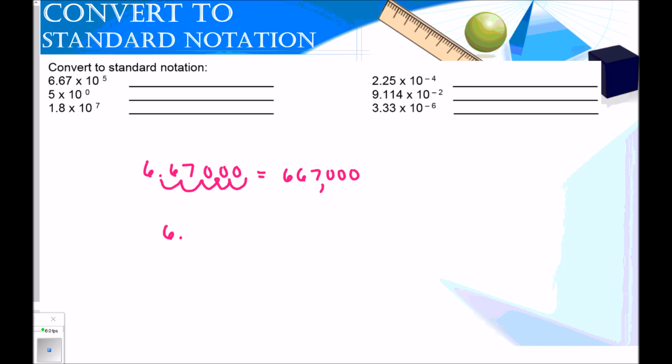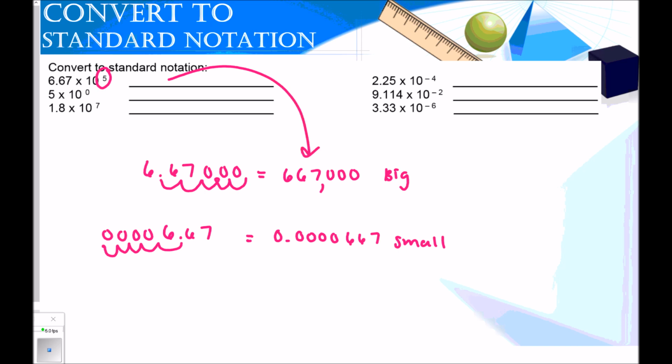But if I start with 6.67 and I move my decimal 1, 2, 3, 4, 5 places to the left and fill in those spaces with zeros, I get 0.0000667. So the top one is big and this one is small, right? Which of these is correct? Well, because my exponent is positive, this one is correct. So my answer is 667,000 because of the positive exponent.